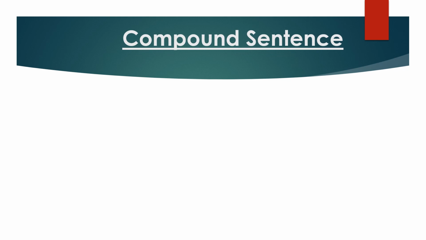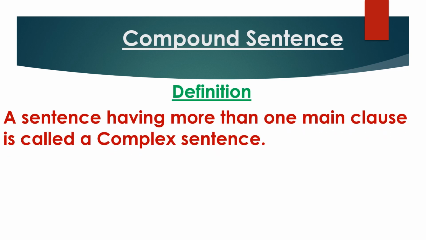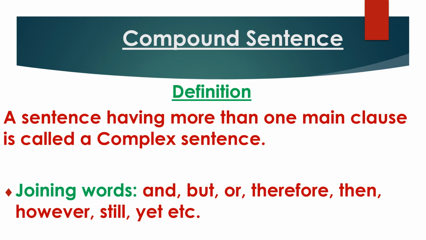Now we will discuss what is compound sentence. Look at the definition. A sentence having more than one main clause is called a compound sentence. So here we find only main clauses, there is no subclause. So more than one main clause. In this sentence we find the joining words like and, but, or, therefore, then, however, still, yet, etc.